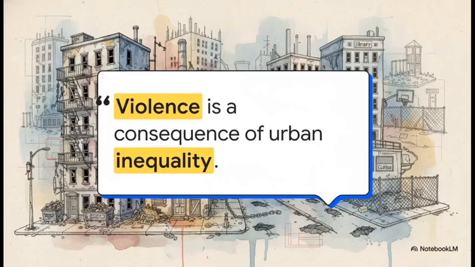And decades of peer-reviewed research absolutely back this up. As researcher Patrick Sharkey notes, violence is a consequence of urban inequality. It is a product of segregation, disinvestment, abandonment, and the resulting decline in community institutions. It's the systemic lack of opportunity and underfunded infrastructure that create the breeding grounds for crime, not the genetic makeup of the people living there.